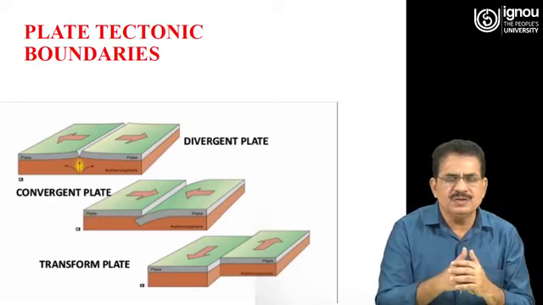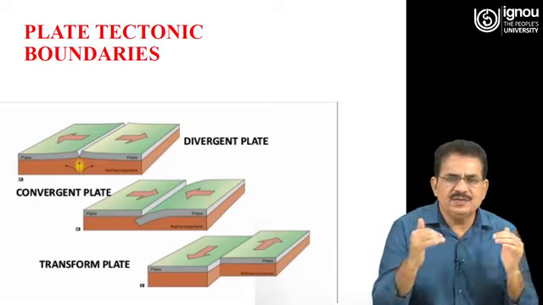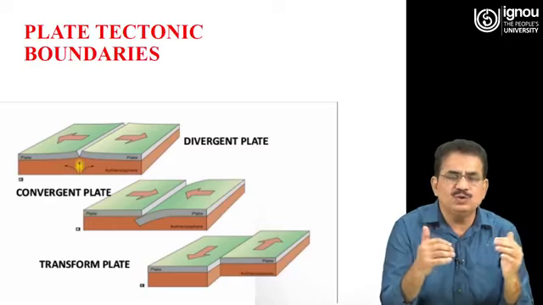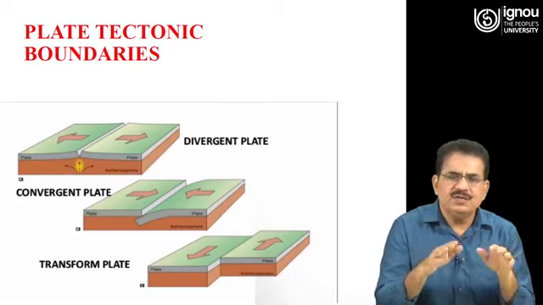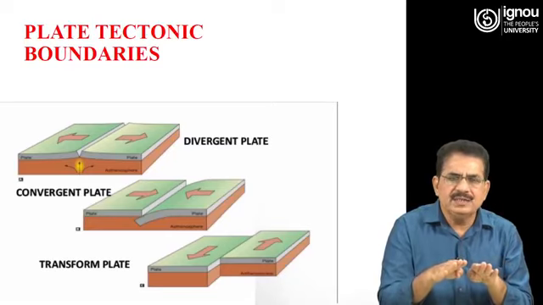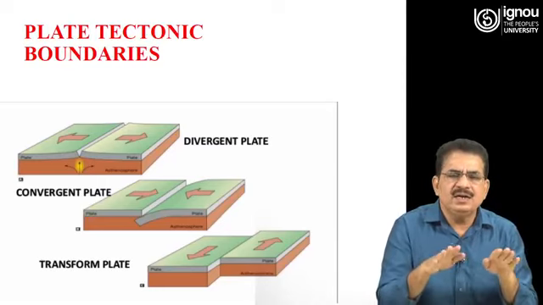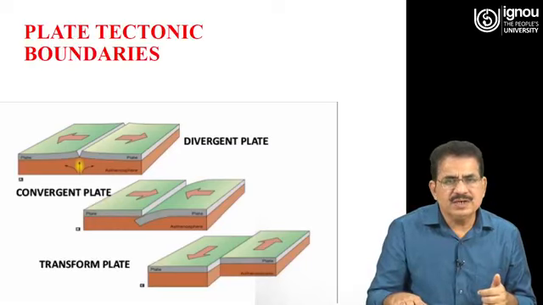The direction of the force on the tectonic plates is of such nature that these 2 plates are forced to move towards each other. Third one is when the 2 plates are moving side by side. That is called the transform boundary.